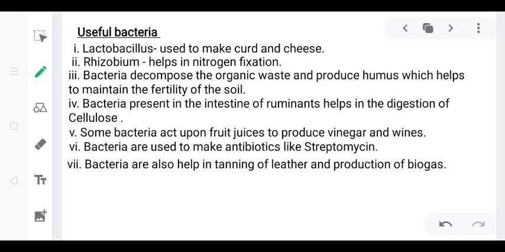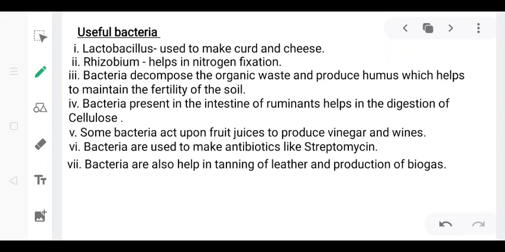Next, bacteria are natural scavengers. Since they decompose organic waste rapidly, they break down the dead bodies of animals and plants by feeding on them, and produce humus which helps to maintain the fertility of the soil. Next, some bacteria present in the intestine of ruminant animals, the grass eating animals like cows, buffaloes, sheep, etc., help in digestion of cellulose present in the cell wall of plants.